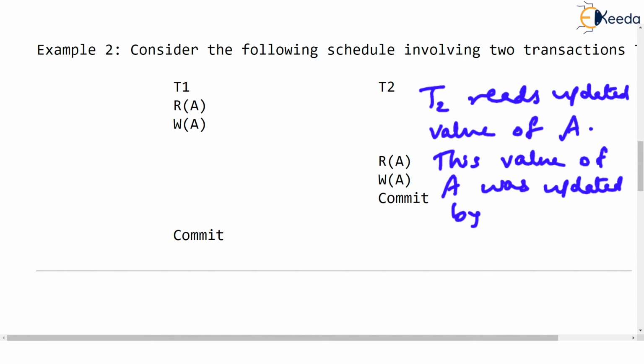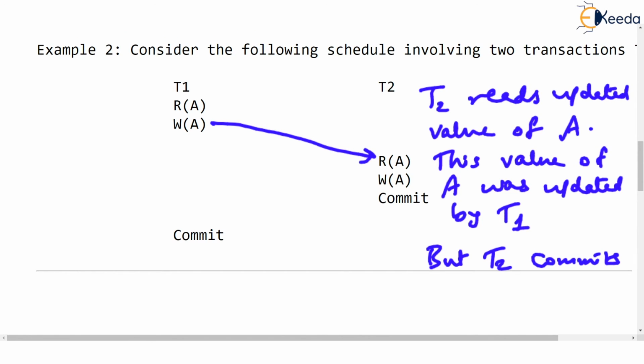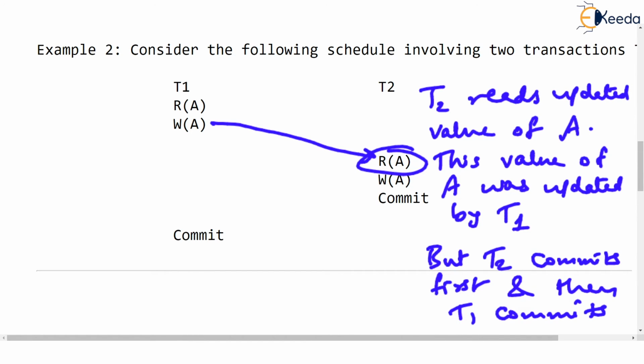T1 updated the value and T2 reads it, but T2 commits first, and then T1 commits. If this happens, then the read A operation done by T2 is called a dirty read, and this may result, I am saying this may result, in a non-recoverable schedule.